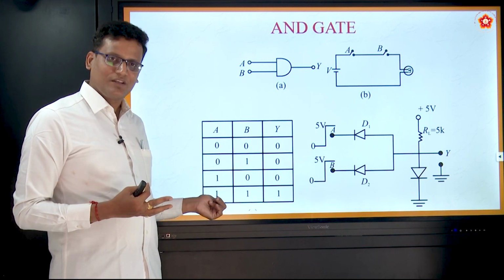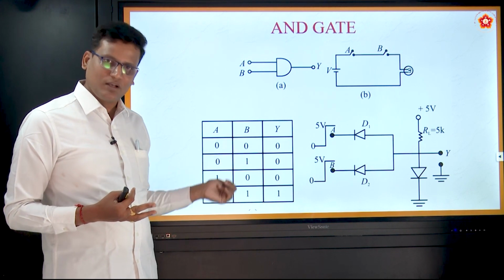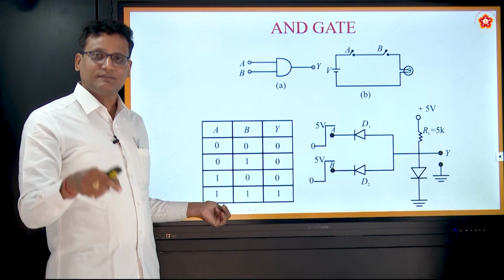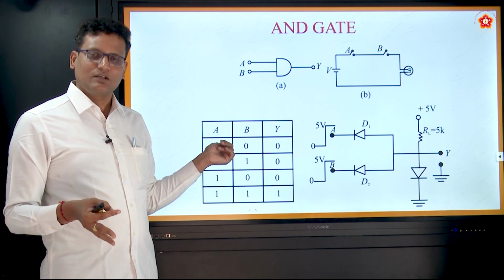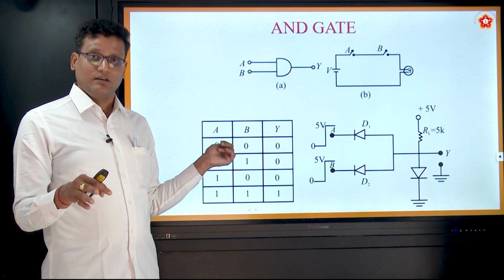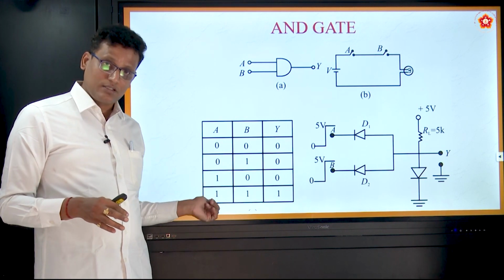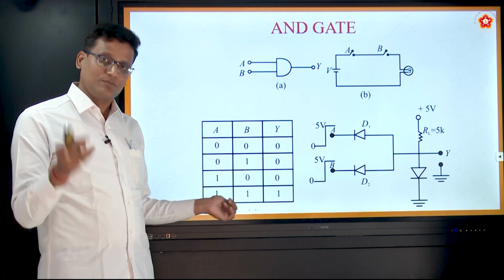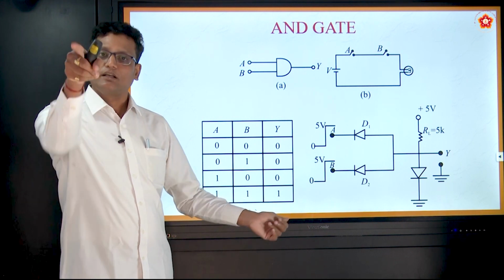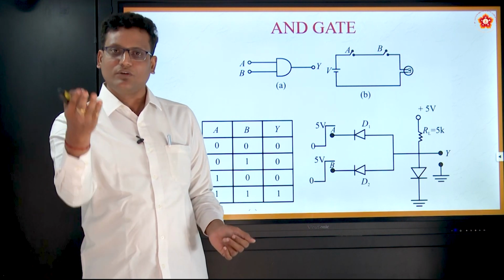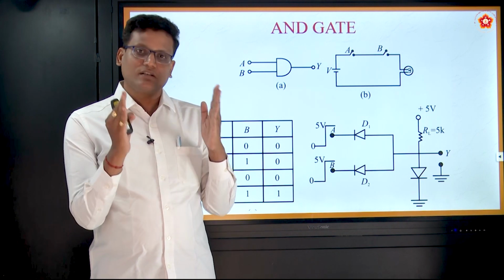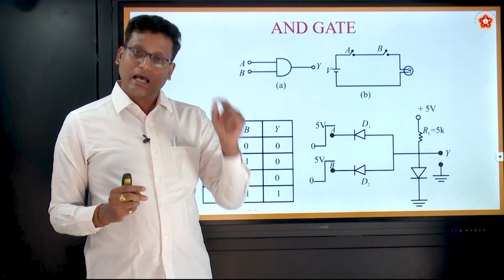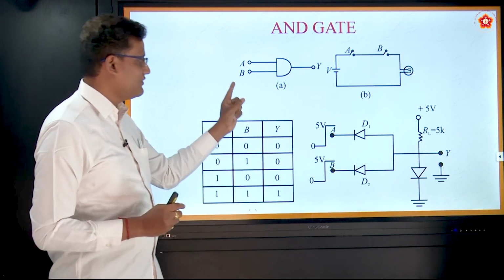1 is the hero. So 0 is not celebrated, 1 is celebrated. 1 is the happening, good thought. 0 is not so good thought. So that means this AND gate is so clever. When only two good thoughts like Seva and spirituality come together, then only you are declaring that particular human being as useful to the society, or at least to himself. So this coincidence is a wonderful coincidence happening in electronics in the name of AND gate.